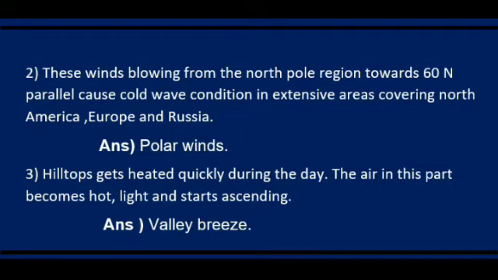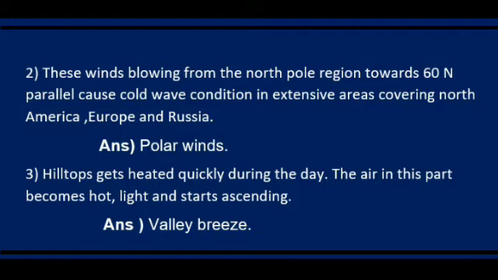It means student that these winds start blowing from the north region and move towards the polar area. Cold region means we have only one area, that is the polar area. So which wind is it? Yes, right. It is polar winds. Understood? Let's see the third one.